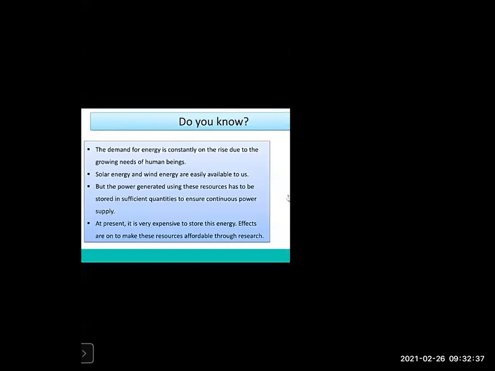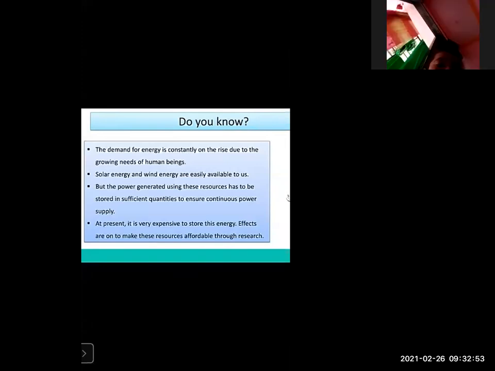At present, it is very expensive to store this energy. Efforts are on to make these resources affordable through research. So nowadays, population is increasing, so demands are also increasing.